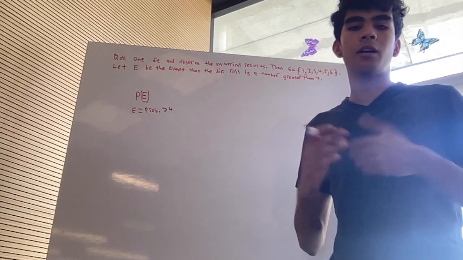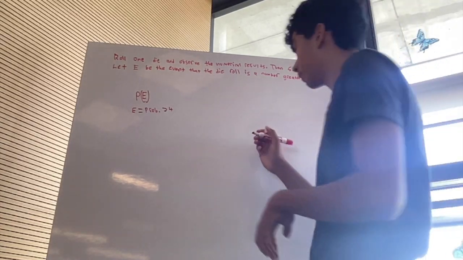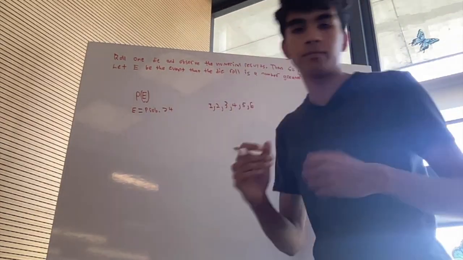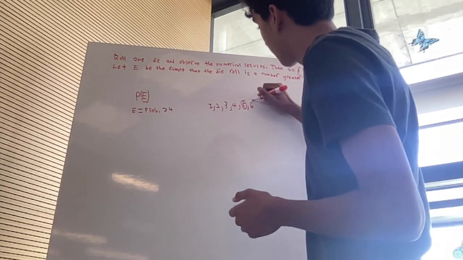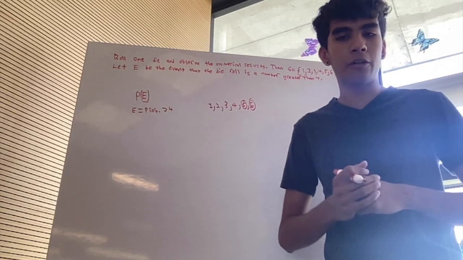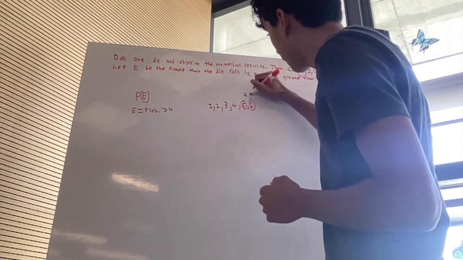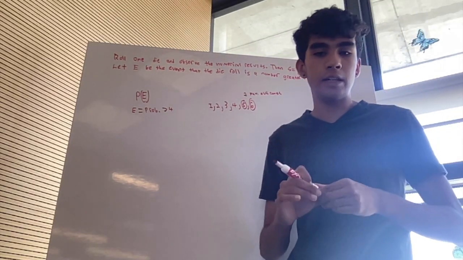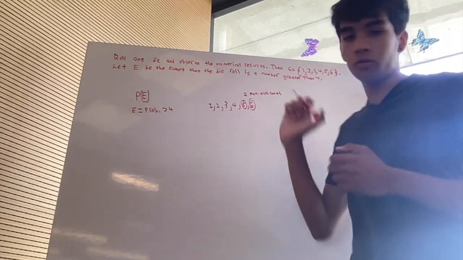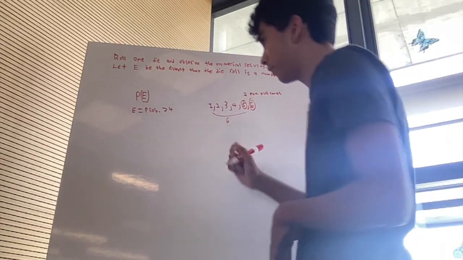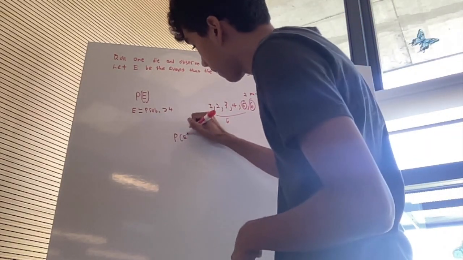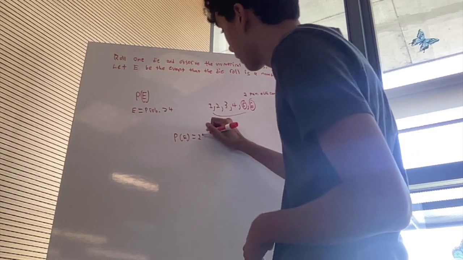So therefore, there are a total of 6 equally likely outcomes in rolling the die, which are numbers 1, 2, 3, 4, 5, 6. Event E consists of the outcomes where the die roll is a number greater than 4, which are numbers 5 and 6. So there are two favorable outcomes in event E. Let's write that here. Two favorable outcomes. So to find the probability of event E, we divide the number of favorable outcomes, which is 2, by the total number of outcomes, which is 6. So here, we're going to have P(E) equals 2 divided by 6.